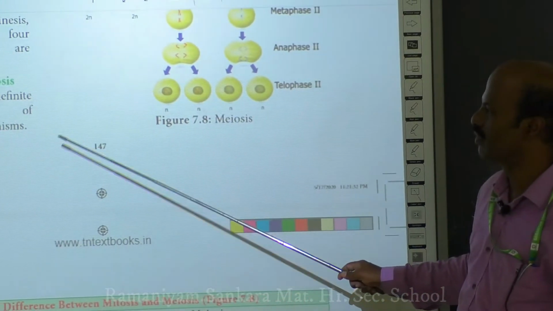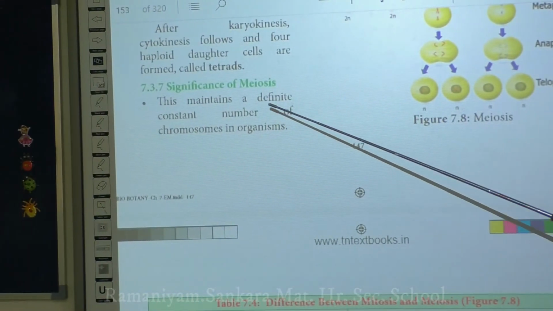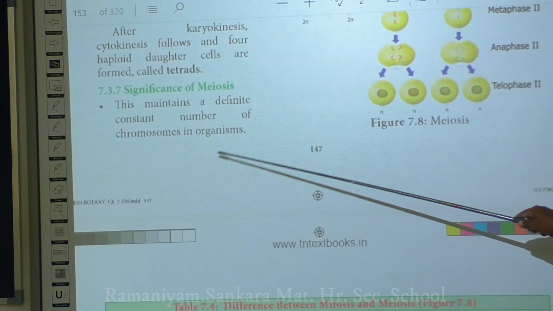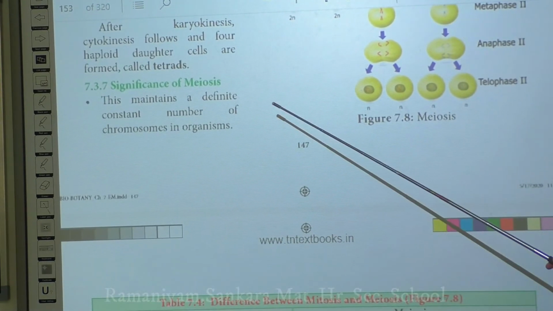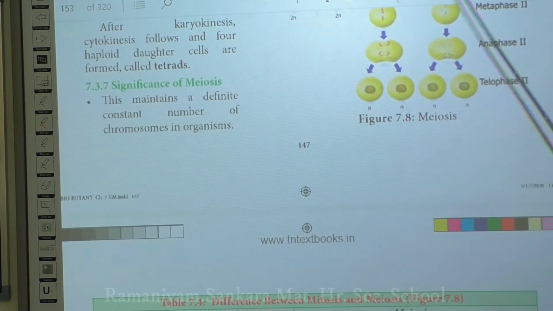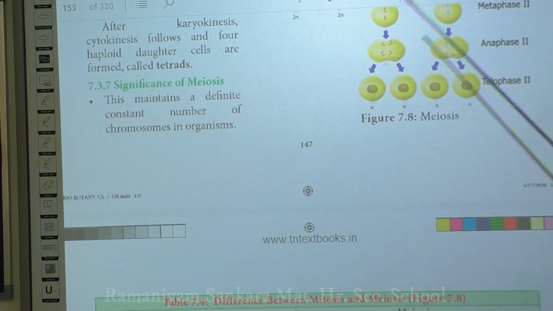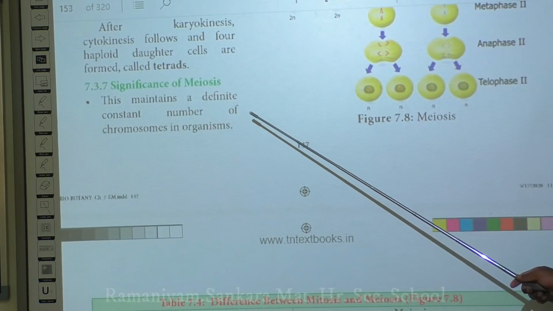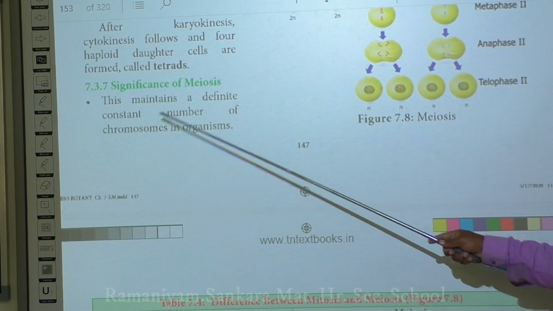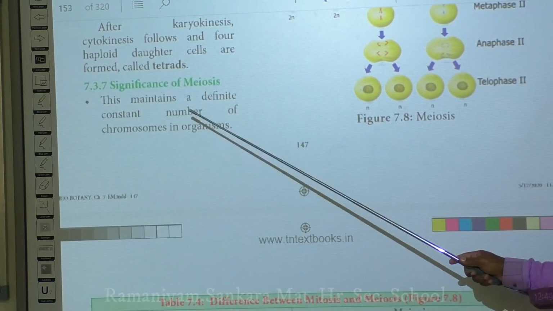Then what is the significance of your meiosis? So it maintains a definite constant number of chromosomes in the organism. The main significance of meiosis is that a constant number of chromosomes is usually maintained in the cell.